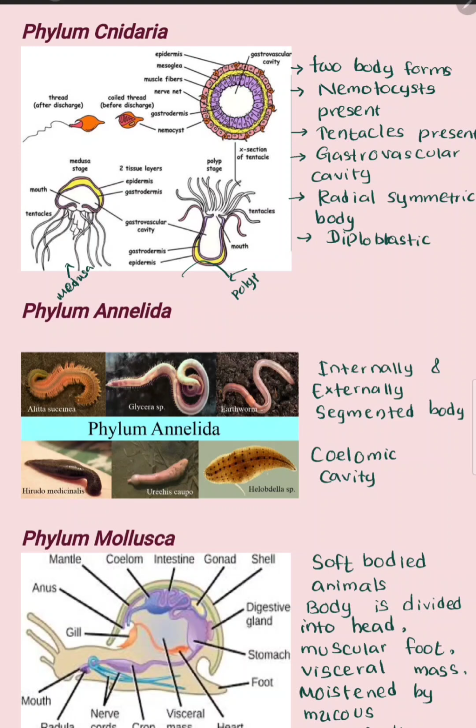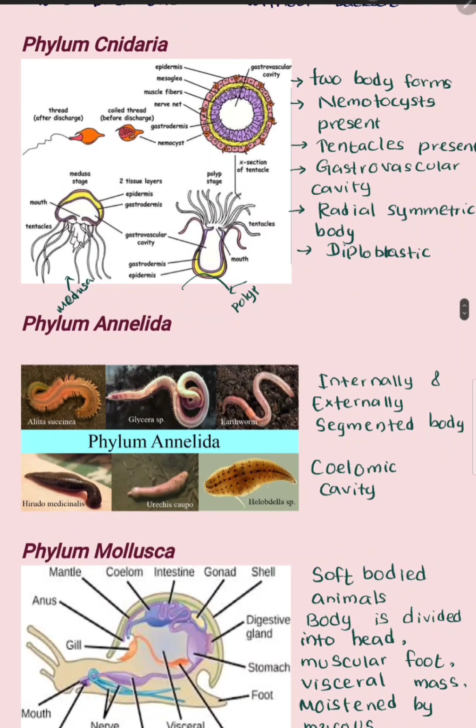So they have two body forms in their structure, and they have nematocysts like this structure. It helps to paralyze their prey, and they have tentacles to catch prey, and there is a gastrovascular cavity inside the body.